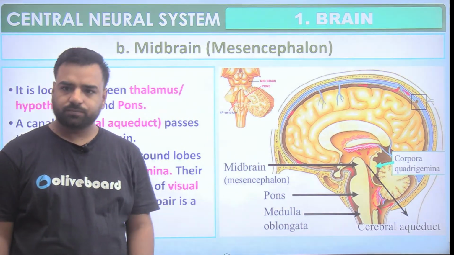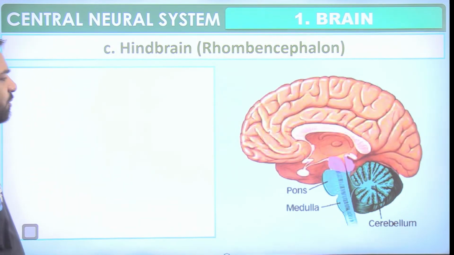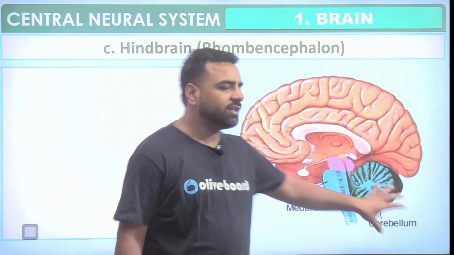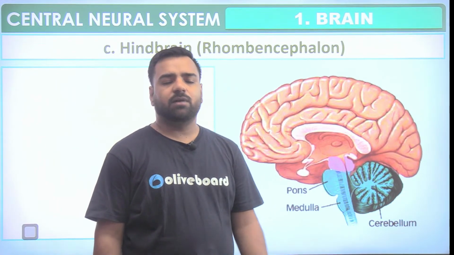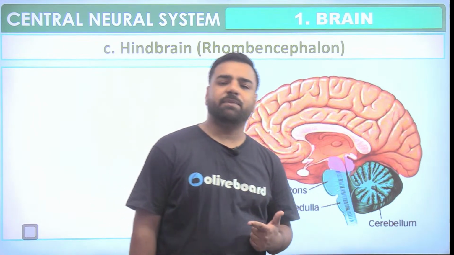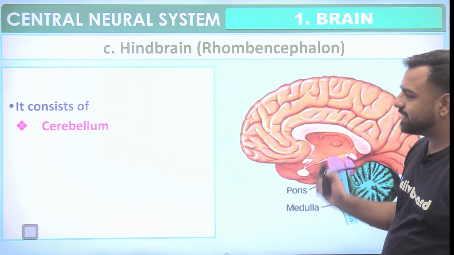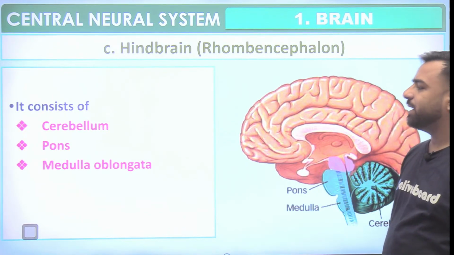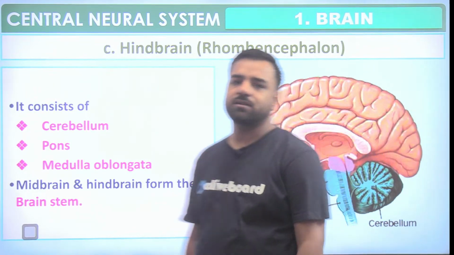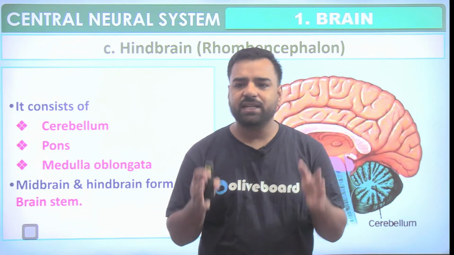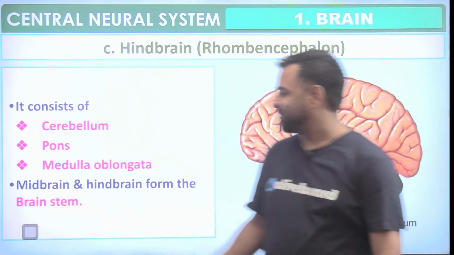So proceeding further. Now guys, let's go with the hindbrain portion, and in the hindbrain we have these 3 important sections, the pons, medulla and the cerebellum, which helps in the maintenance of the balance of the body. So yes, the hindbrain consists of the cerebellum, pons and medulla oblongata. The midbrain and hindbrain form the brainstem. That's asked in the examination: brainstem is formed of what? The brainstem is made up of the midbrain and the hindbrain combination. Cool, great.